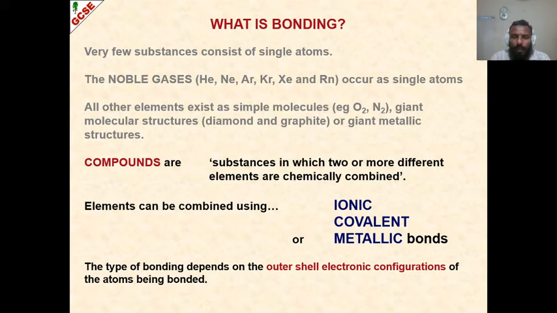Now, what are those parameters? What are those features, those grounds on which the bonding takes place? This is very important. As you know, the whole of chemistry revolves around a pivotal point, and that is the electron.